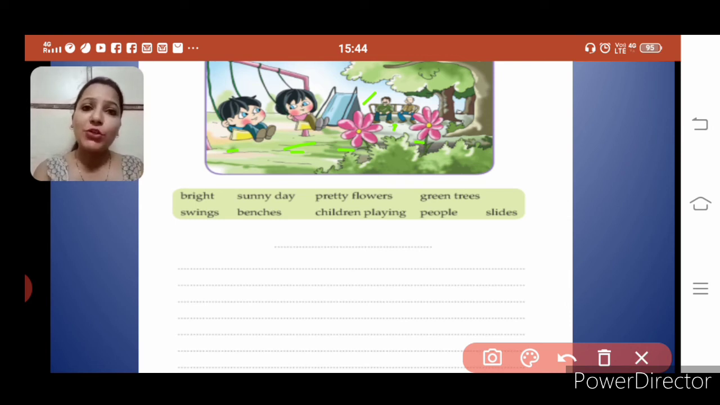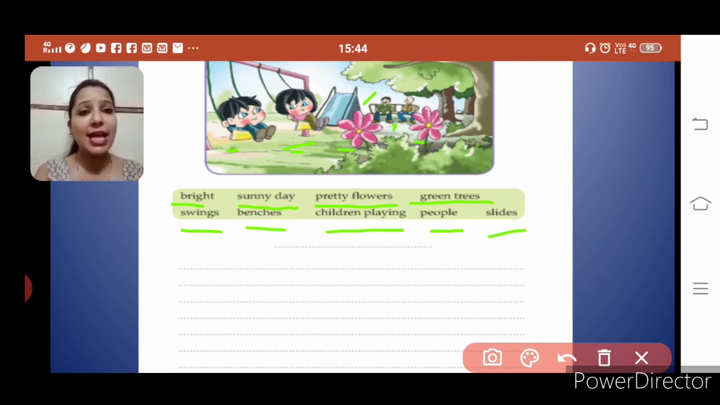Okay, children, what you have to do, you have to use the given hints and write 5 to 6 lines: bright, sunny day, pretty flowers, green trees, swings, benches, children playing, people, slides. So many words you have got. These are called hints and using these hints you have to write 5 to 6 sentences. So there's a question coming in your mind, how you are going to form sentences. Okay, teacher will help you in that.